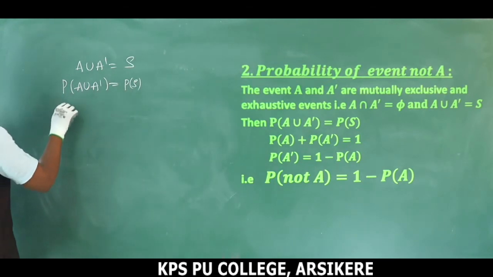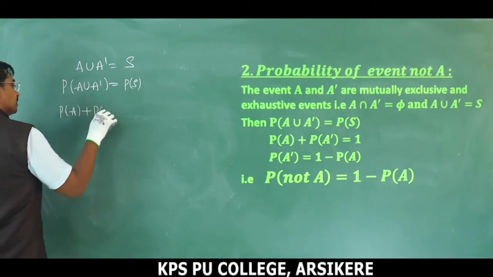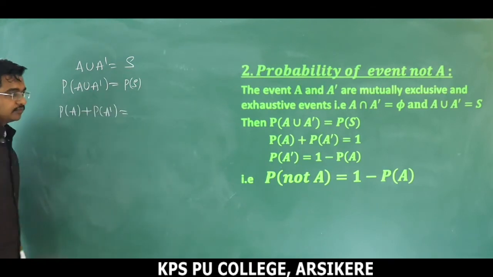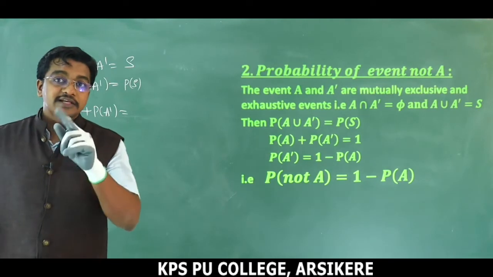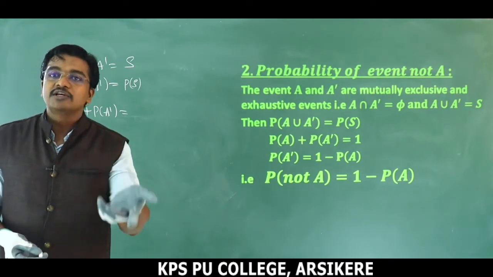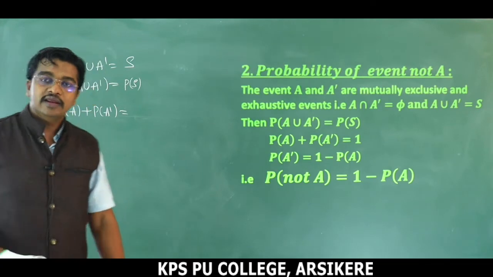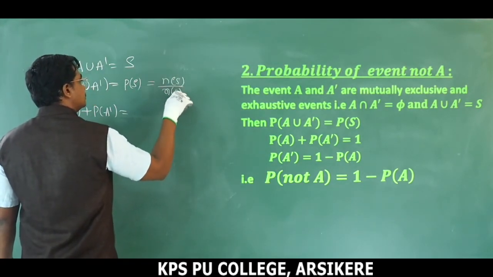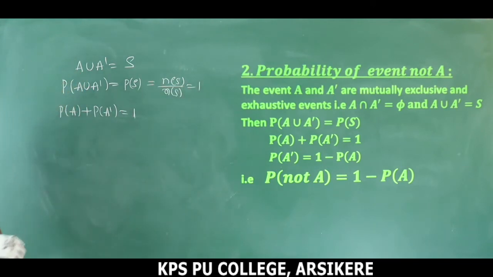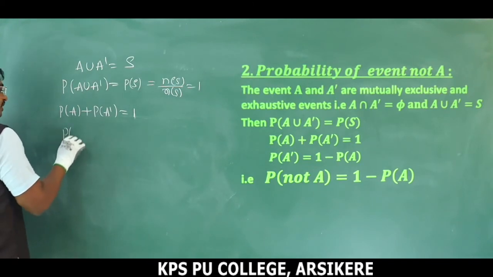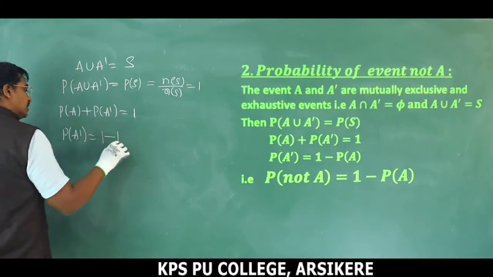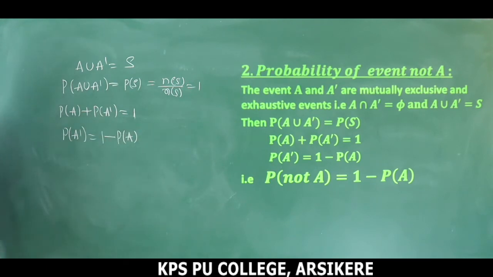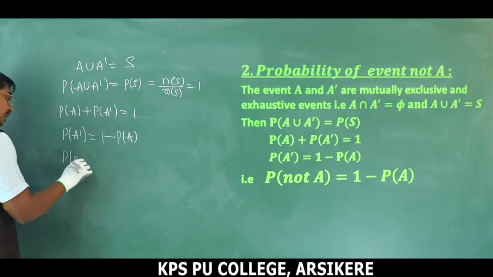So this becomes P of A plus P of A dash is equal to P of S, probability of event S. Yes, S is nothing but sample space. That becomes here P of S is equal to n of S divided by n of S. This is nothing but n of S divided by n of S. This is equal to 1. So P of S becomes 1. Remember, P of S is always equal to 1. So therefore P of A dash, which is not A, that becomes 1 minus P of A. P of A dash is equal to 1 minus P of A. So this is P of not A.